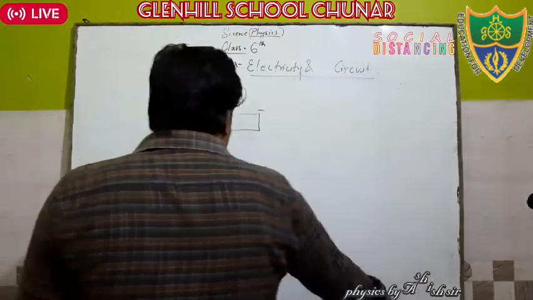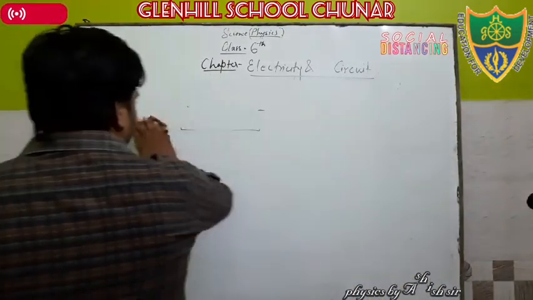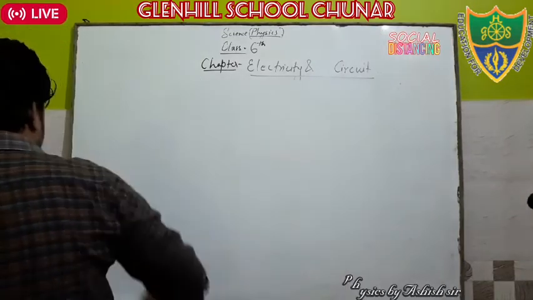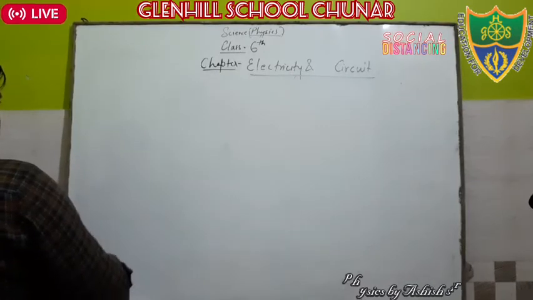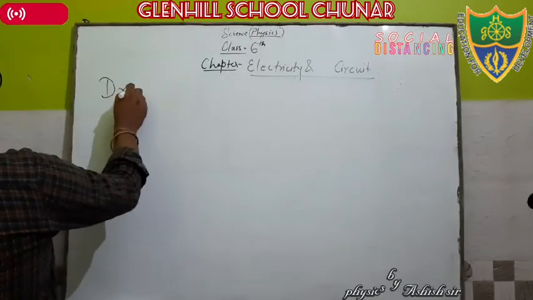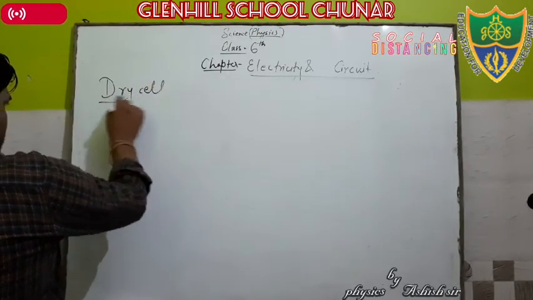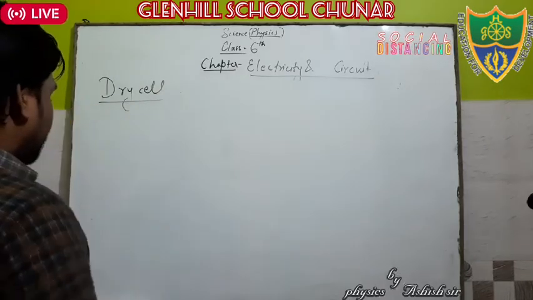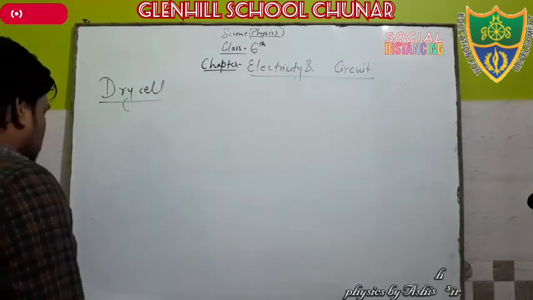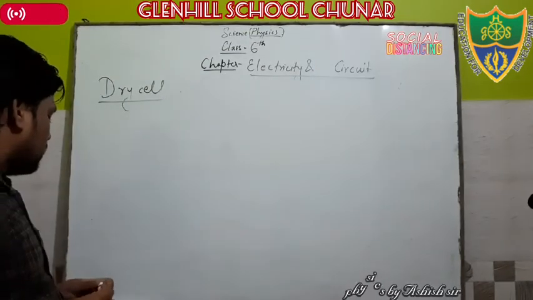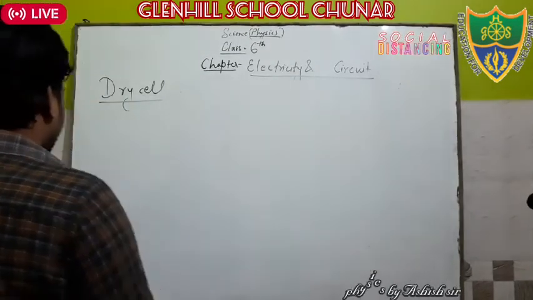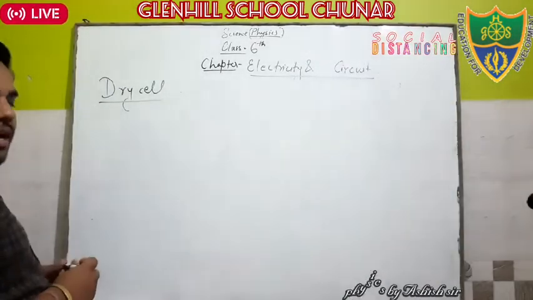Now we will discuss briefly what a dry cell is. Now write down the heading: dry cell or battery. Okay, a dry cell is also called a battery cell or electric cell, and is a source of electricity.